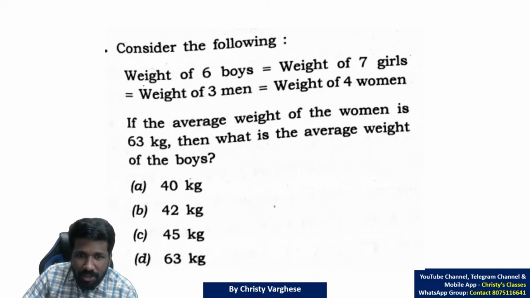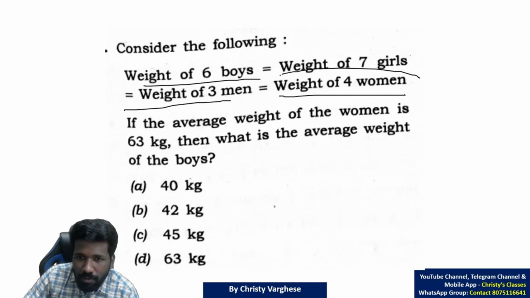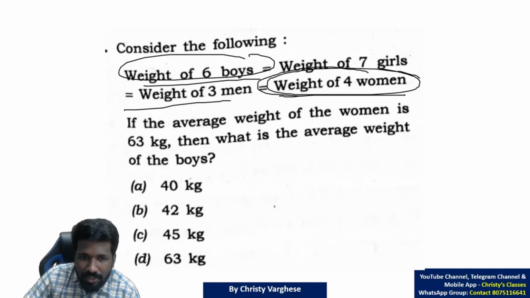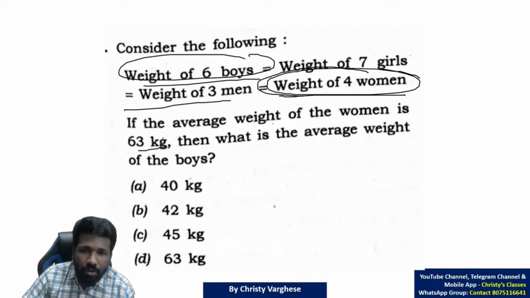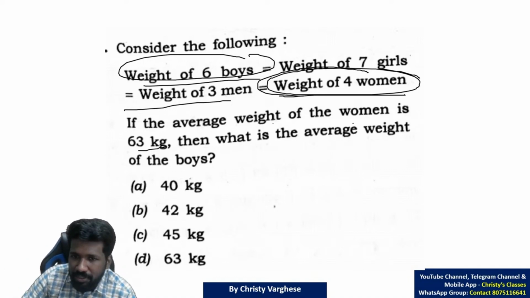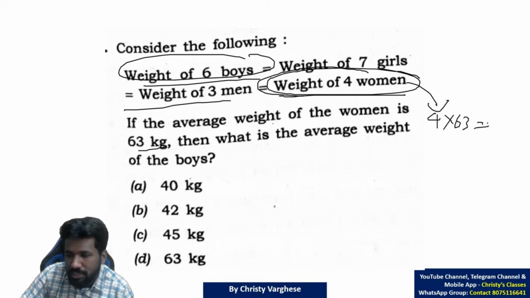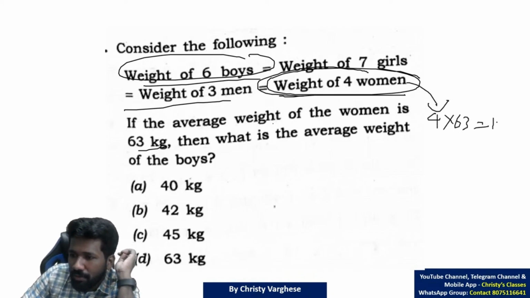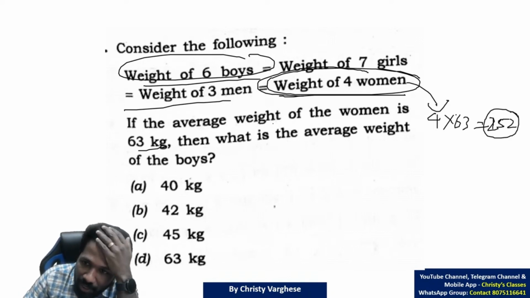So here the question says weight of 6 boys is equal to weight of 7 girls is equal to weight of 3 men is equal to weight of 4 women. We only need this 6 boys, 4 women, because the question says average weight of women is 63 kg. In arithmetic mean chapter I already discussed this. What is arithmetic mean? Average into number of observations is sum of observations. So weight of 4 women together will be 4 into 63, that will be 252.